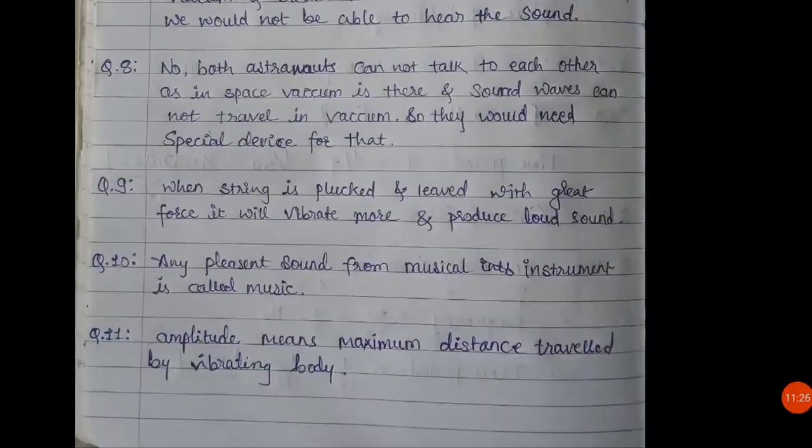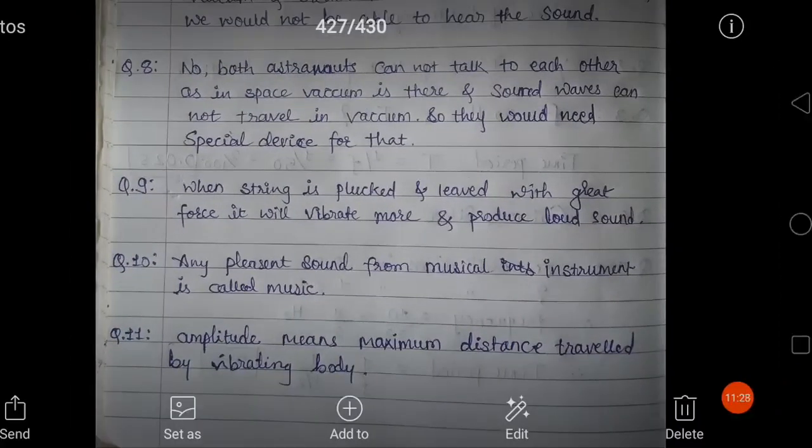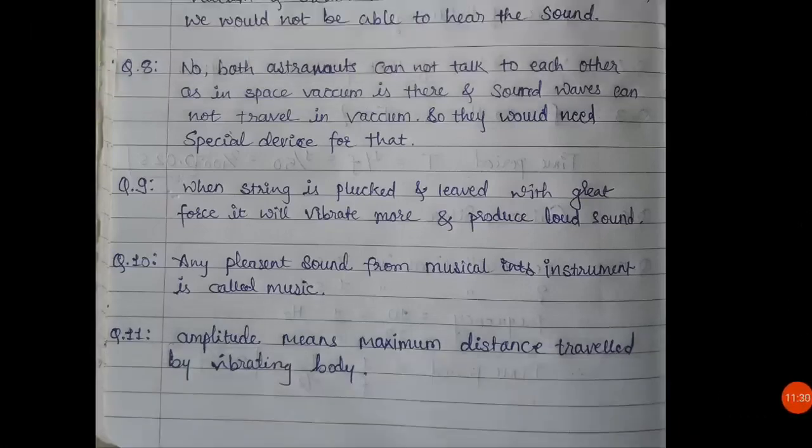And the next question is, what is amplitude? So amplitude means the maximum distance traveled by a vibrating body. Okay, whenever vibrations are going on, at that time particles of a medium are moving to and fro. So whatever maximum distance is traveled by those particles is known as the amplitude of vibration or amplitude of sound wave.